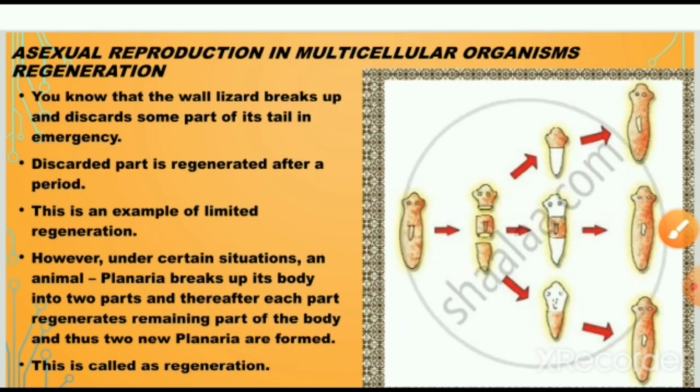You know that a wall lizard breaks up and discards some part of its tail in an emergency. The discarded part is regenerated after a period, so you can find the tail again on the lizard. This is an example of limited regeneration. However, under certain situations, the animal planaria breaks up its body into two parts, and thereafter each part regenerates the remaining part of the body, and thus two new planaria are formed. This is called regeneration.